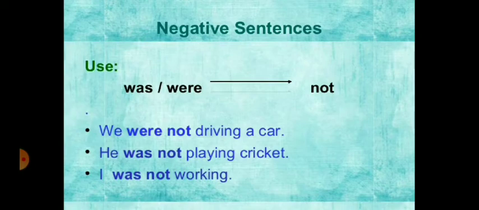So one thing I would like to remind you, after the helping verb was or were, you have to use not, and then first form, then ing, then object.